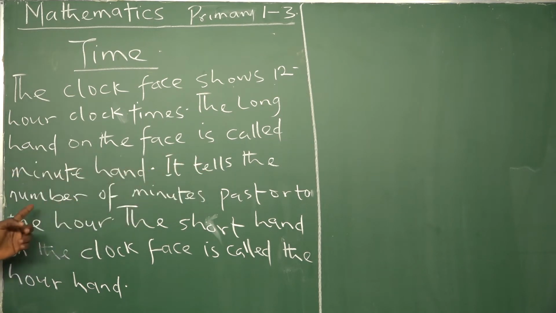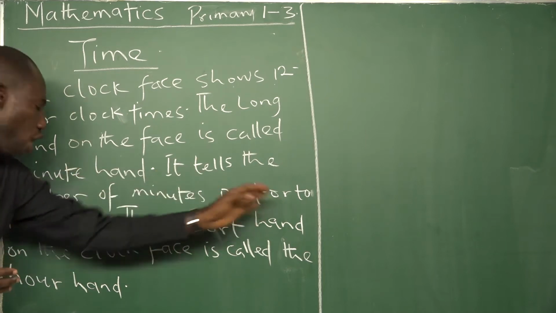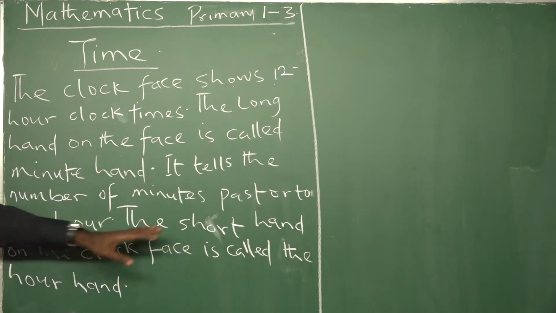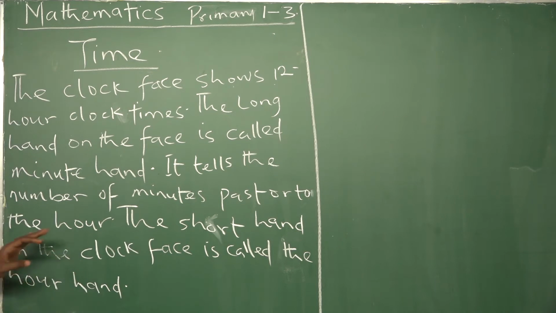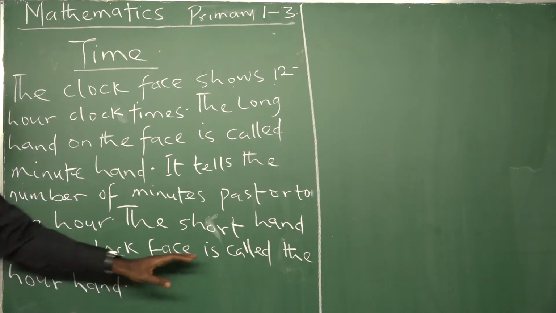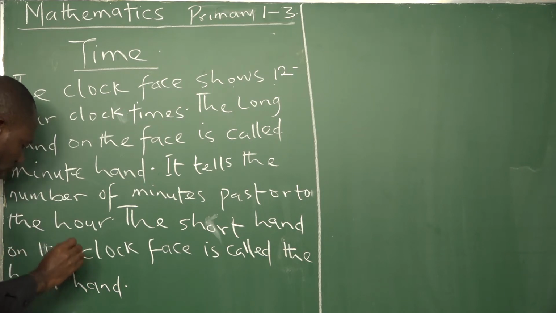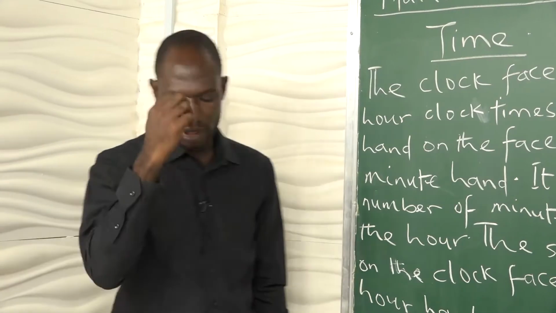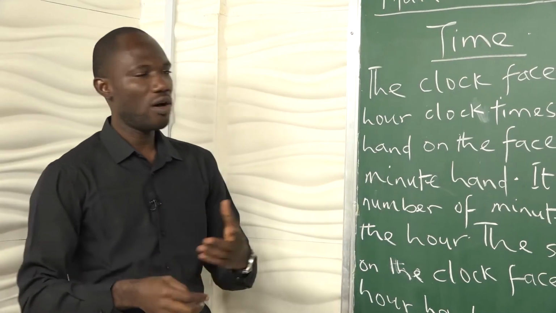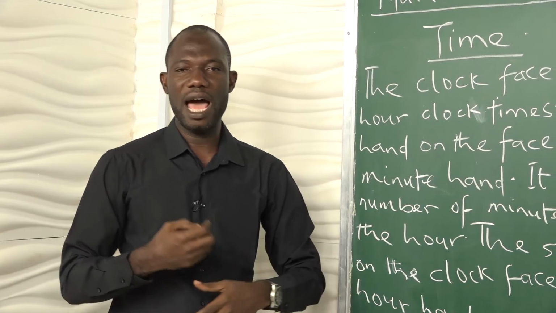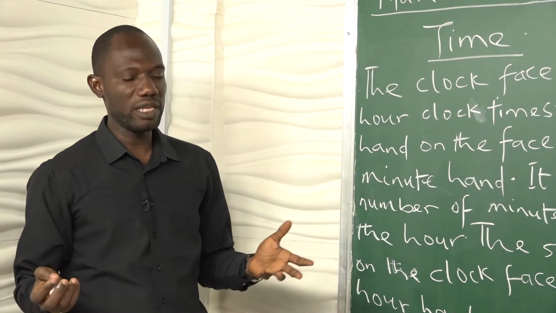It tells the number of minutes past or to the hour. The short hand on the clock face is called the hour hand. So now quickly we want to look at how the clock operates, how the hour and the minute hands work.